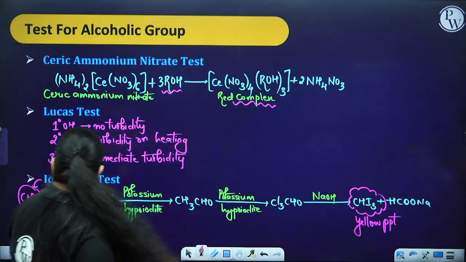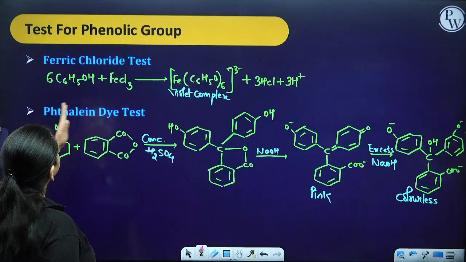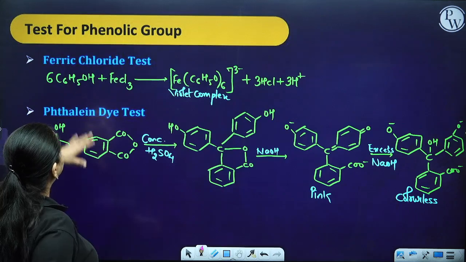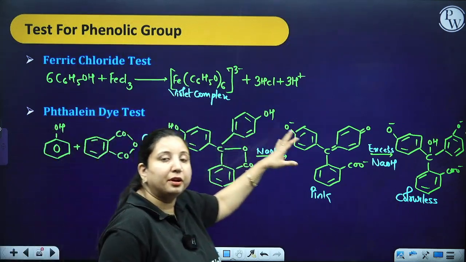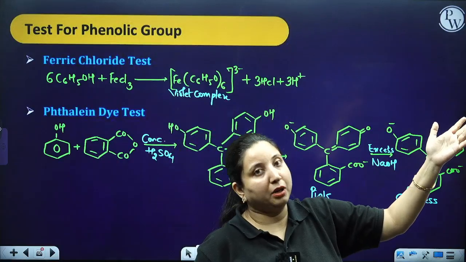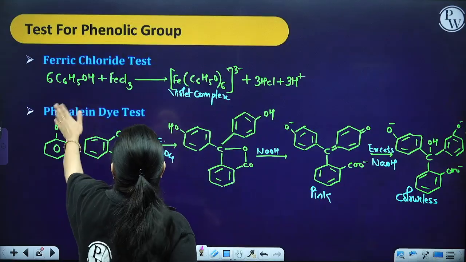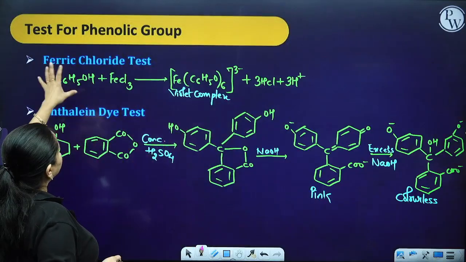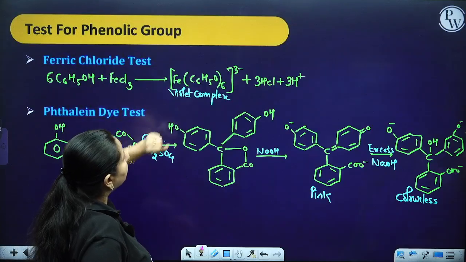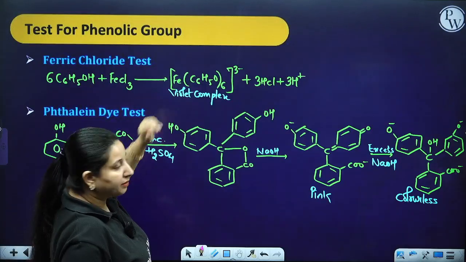Okay, next is the test for the phenolic group. So these tests are not going to be given by the alcoholic group, they are going to be given by the phenolic group only. So, ferric chloride test. When you add it to a phenol, you are going to get a violet complex which shows the presence of the phenolic group.